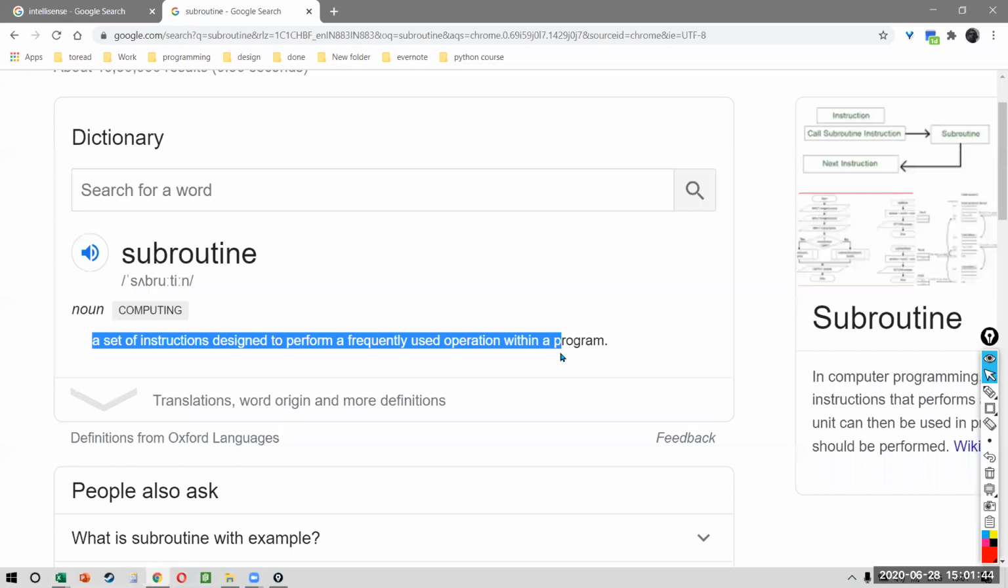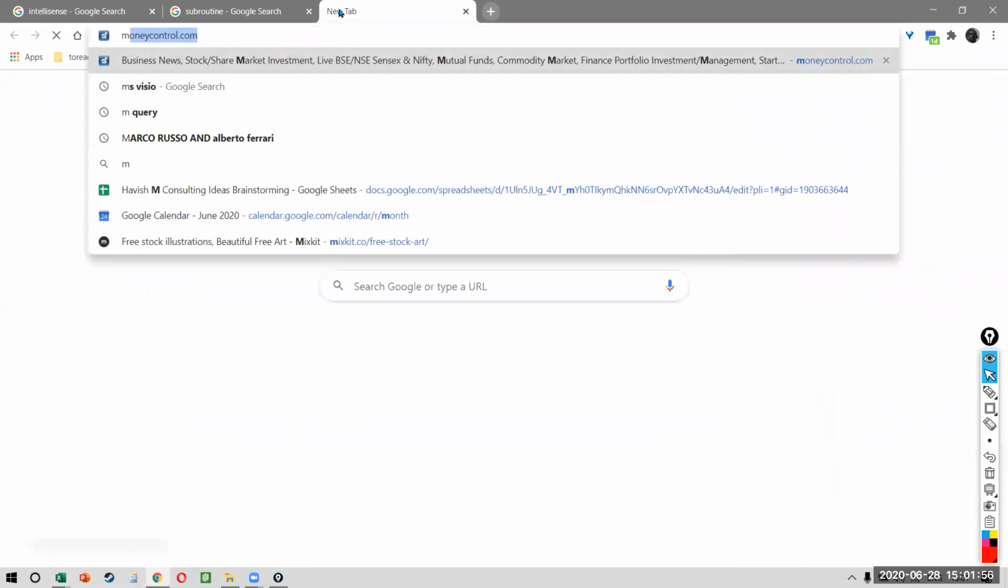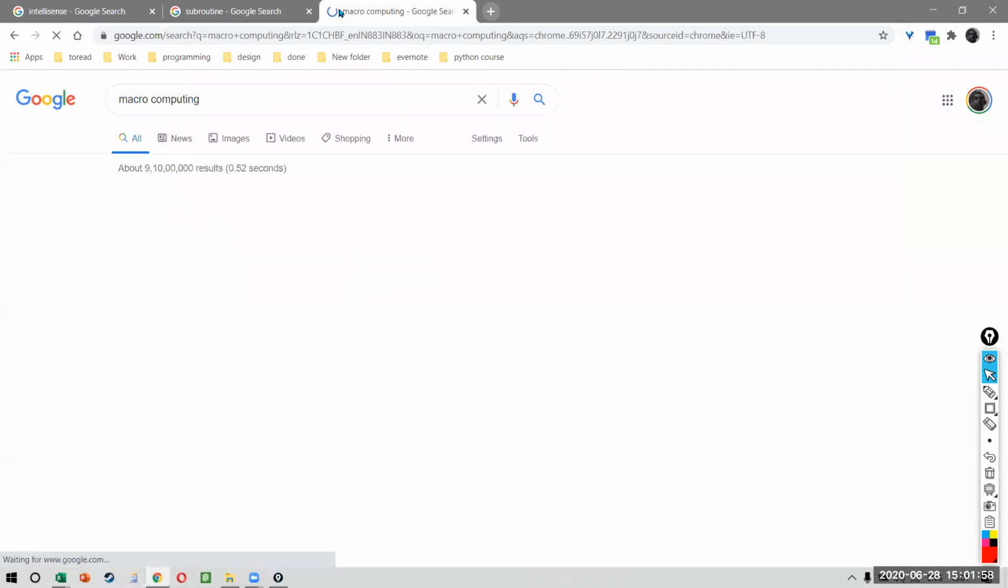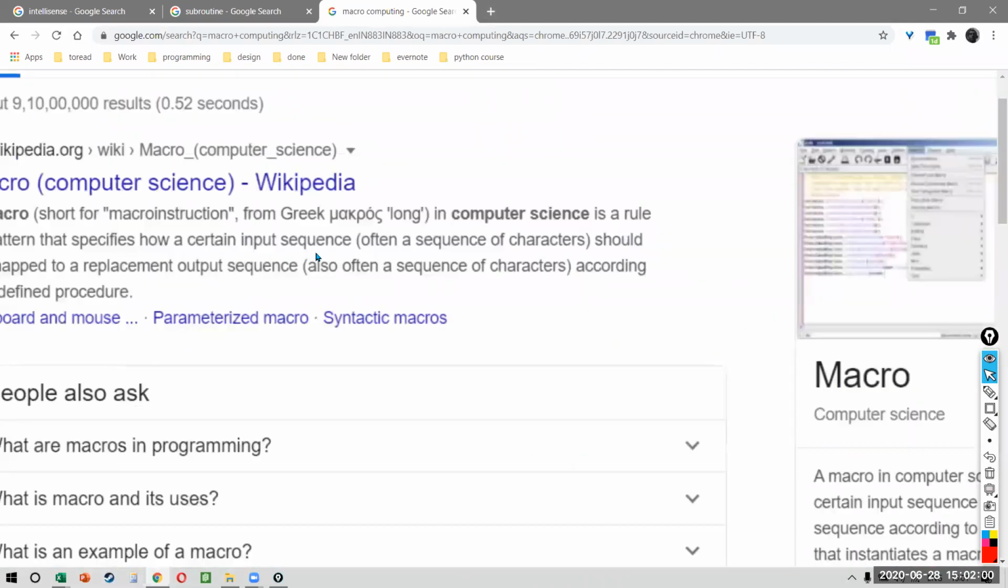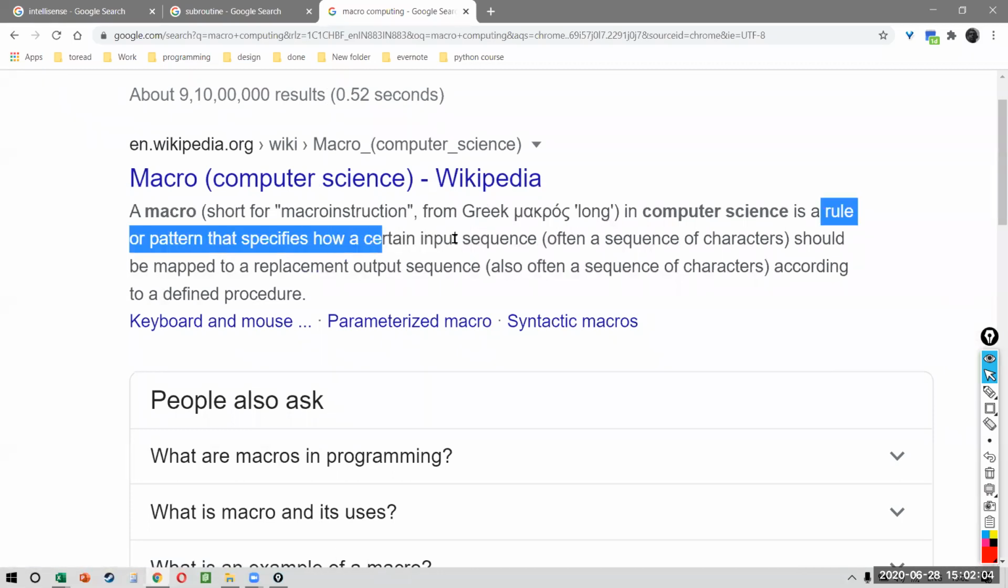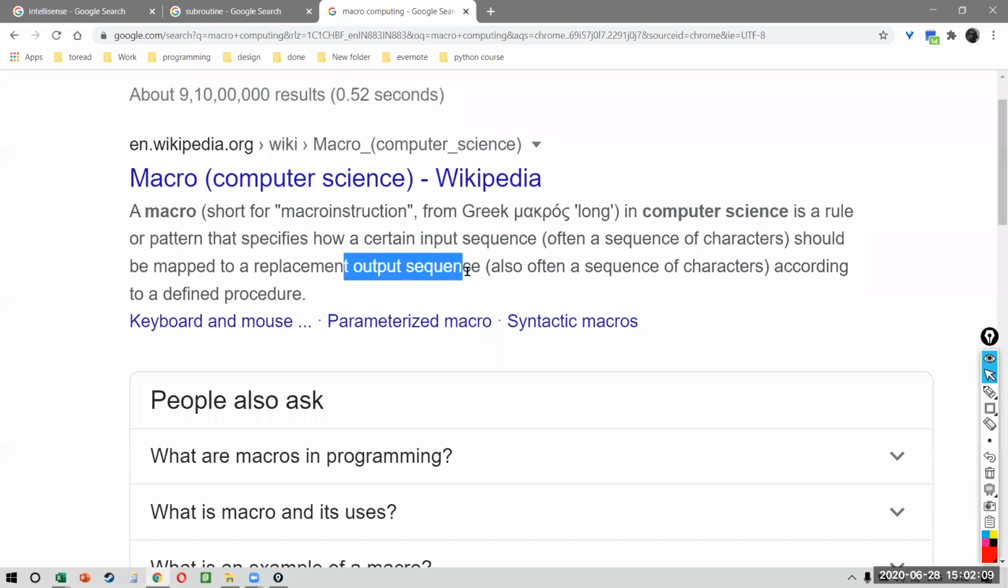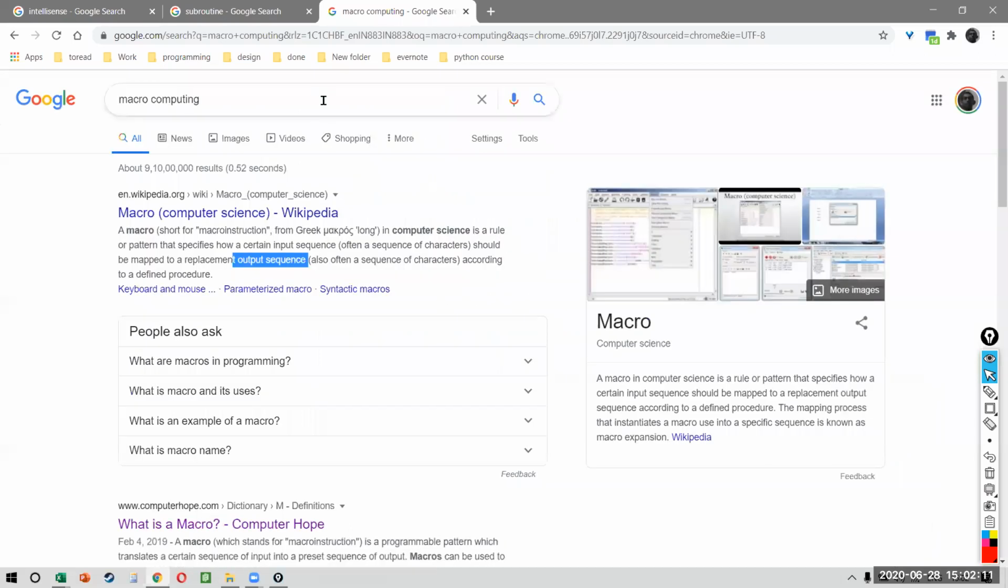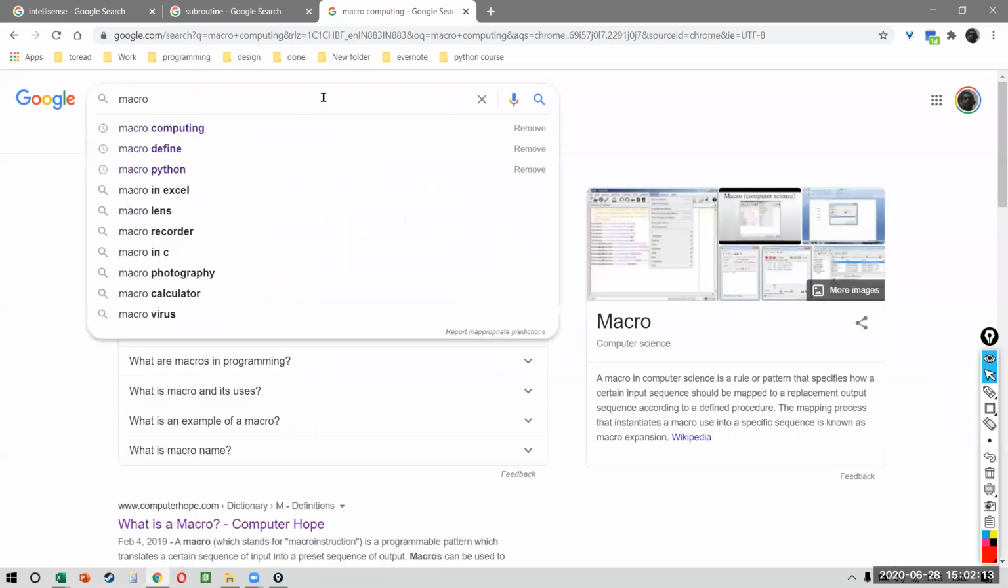The other confusion a lot of people have is between VBA and macros. Now remember, macro is not an Excel terminology. Macro is just a computing term. A macro is just a rule or pattern that specifies how an input sequence should be mapped so that you can get an output sequence.